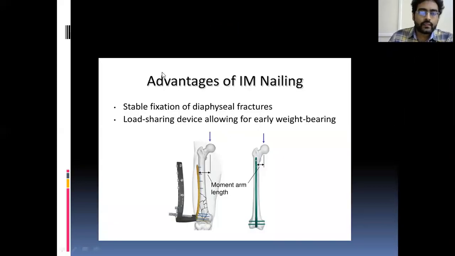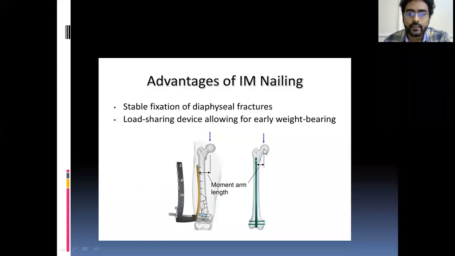Now, the advantages of IM nailing compared to the plate, because I have discussed the moment. The greater the moment, you see in the first slides, the opening of the door analogy is there, no? If there is more moment, you need less force to bend it. So if you apply a plate, it has more distance from the central axis, so it has a large moment. So it is easy to bend the plate by external forces. So the plate has less mechanical advantage.